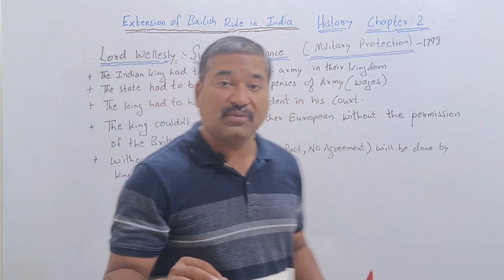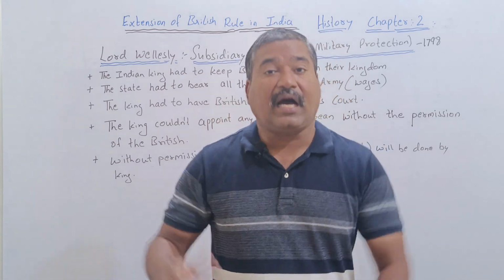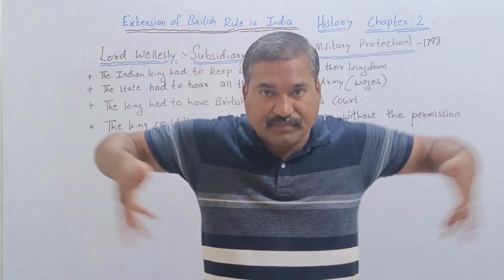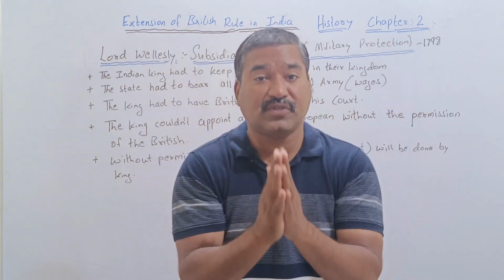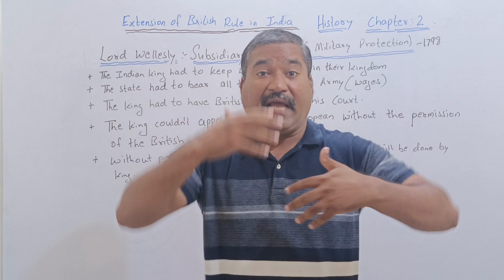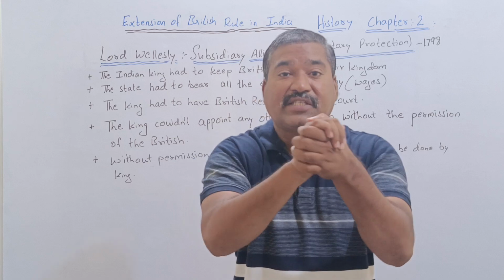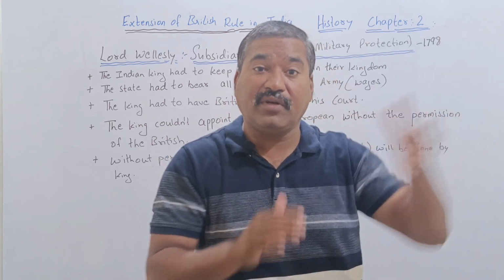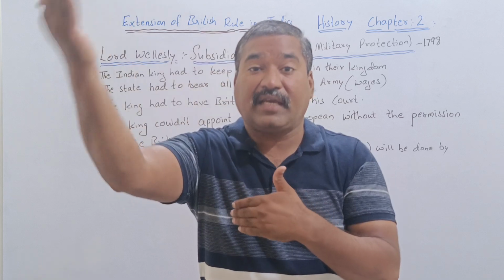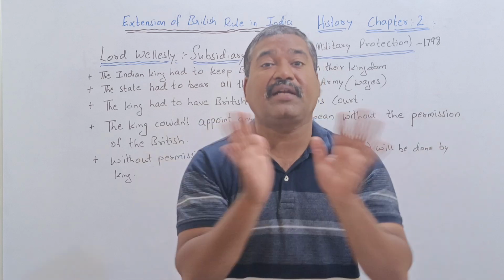The king has to keep one British resident in his court. Our kings held a darbar, where a number of ministers used to sit, and the king and ministers would discuss and come to a conclusion whether to make agreements with any native rulers, or to attack any native rulers, or for the welfare of their territory.